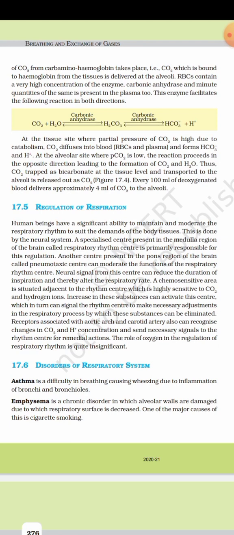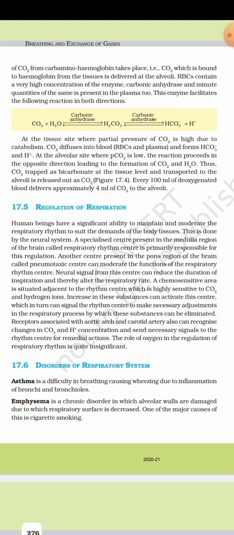At the tissue site where partial pressure of CO2 is high due to catabolism, CO2 diffuses into blood, RBC and plasma and forms HCO3 minus and H plus. At the alveolar site where PCO2 is low, the reaction proceeds in the opposite direction, leading to formation of CO2 and H2O. Thus, CO2 trapped as bicarbonate at the tissue level and transported to the alveoli is released out as CO2. Every 100 ml of deoxygenated blood delivers approximately 4 ml of CO2 to the alveoli.